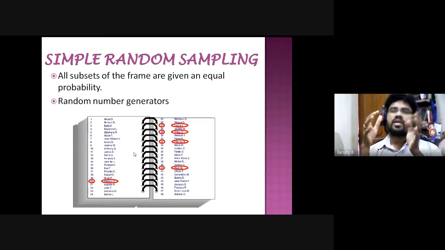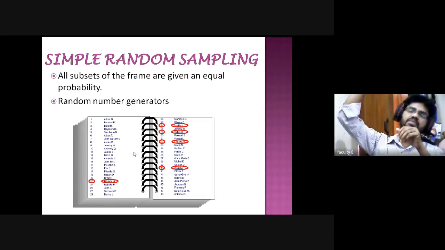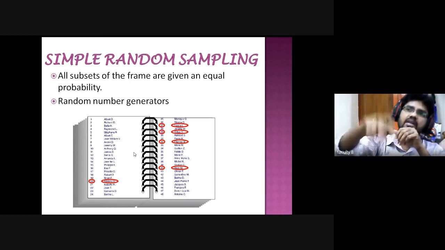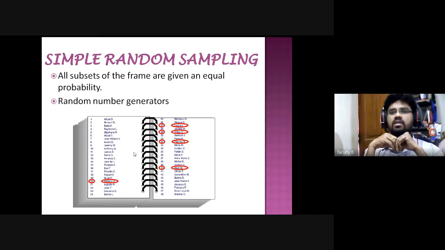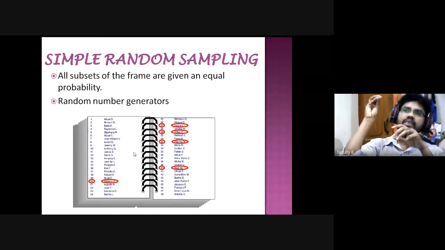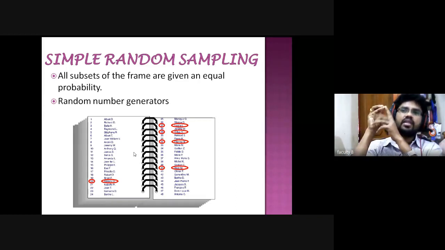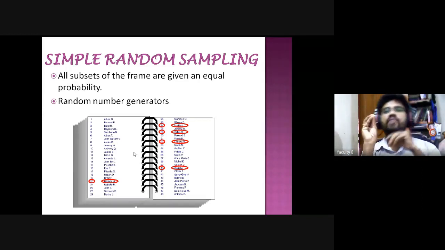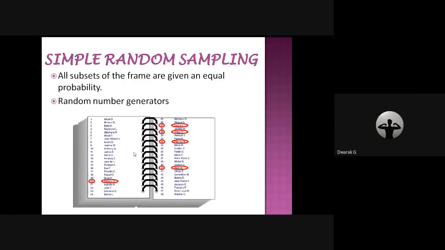Then I pick up 5 slips from the box. Whatever 5 slips I picked up, those 5 people's names are my 5 samples. Right? Is it clear?